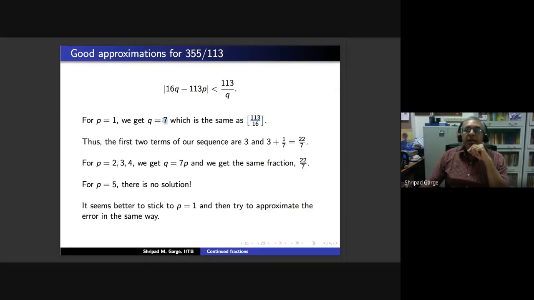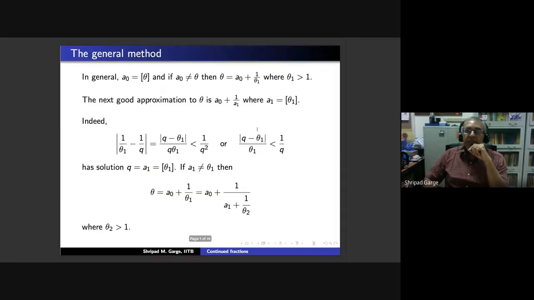Its integral part seems to give us the approximation for numerator 1. If there is an error still, you invert that error, you take the reciprocal of that and continue doing that. That seems to be the natural way. So we come to this construction.